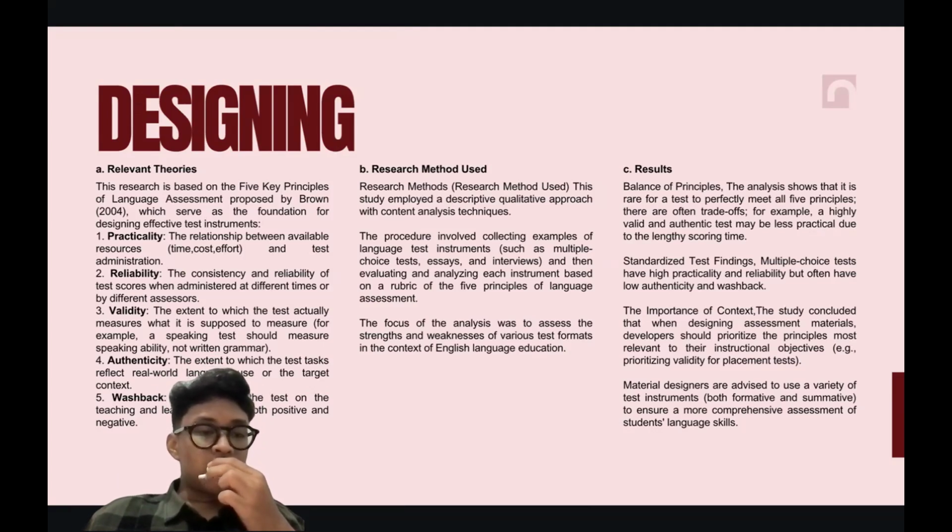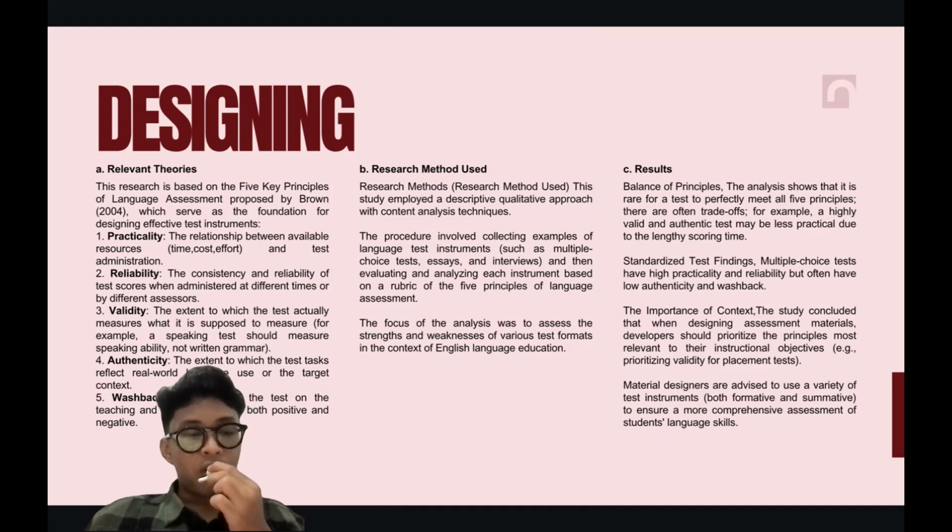And then the second one is reliability, the consistency of test scores when administered at different times or by different assessors. And then the third is validity, the extent to which the test actually measures what it is supposed to measure. For example, a speaking test should measure speaking ability, not written grammar.